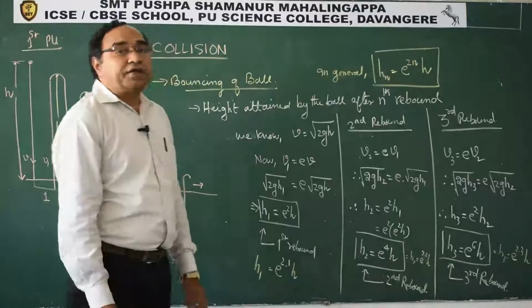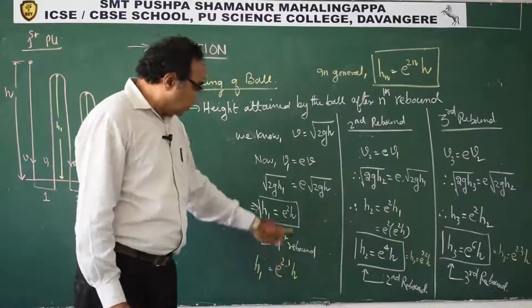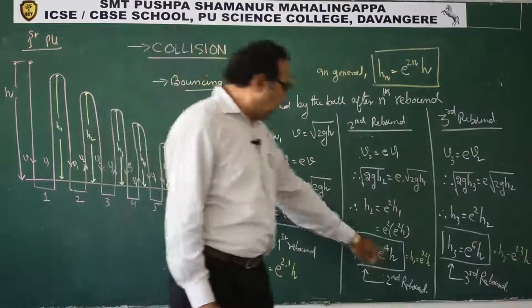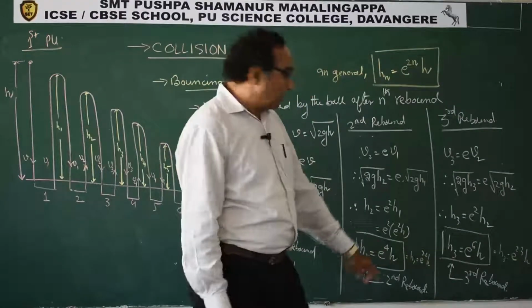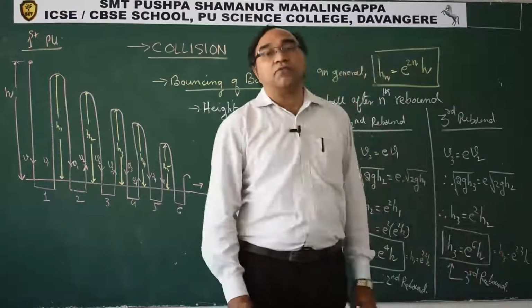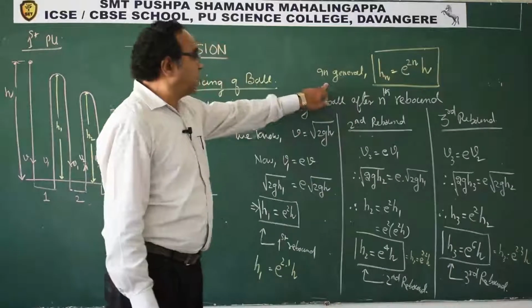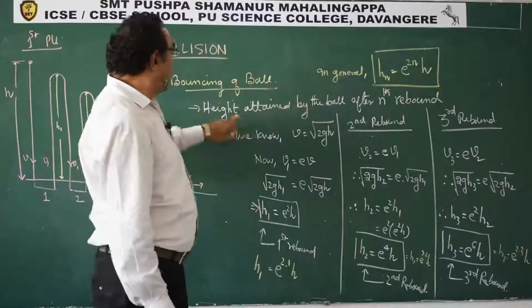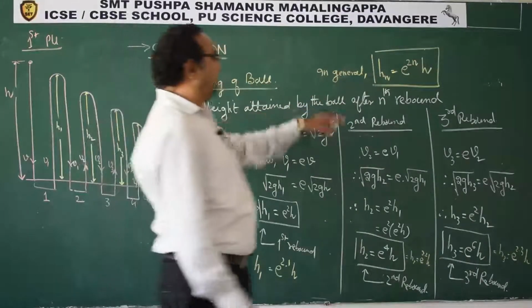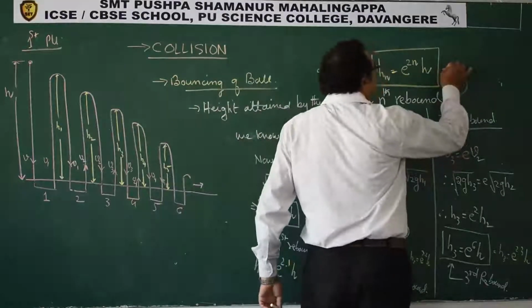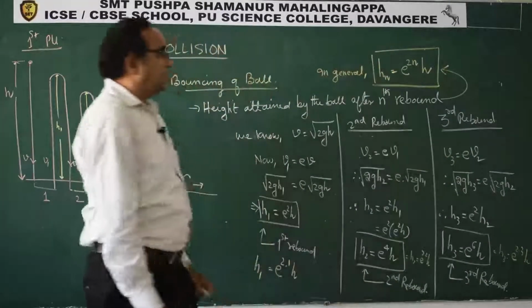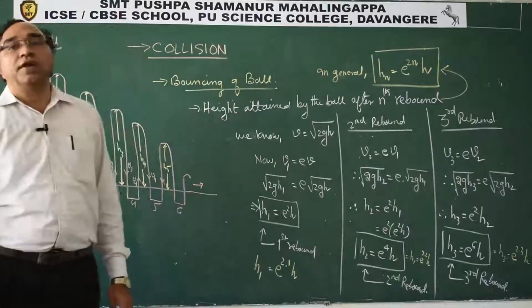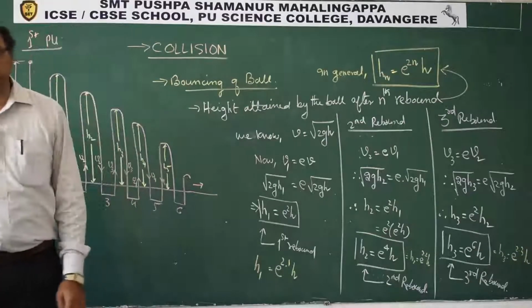Put the value of n as 1, e square h. Put the value of n as 2, e power 4 h. Put the value of n as 3. See how we can generalize. So this is how we can say in general, height attained by the ball after nth rebound is given by Hn is e power 2n into h.